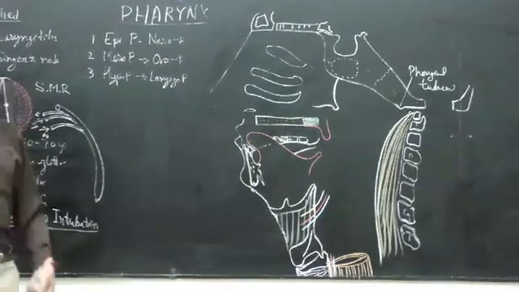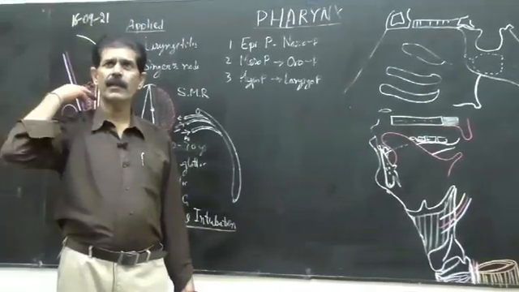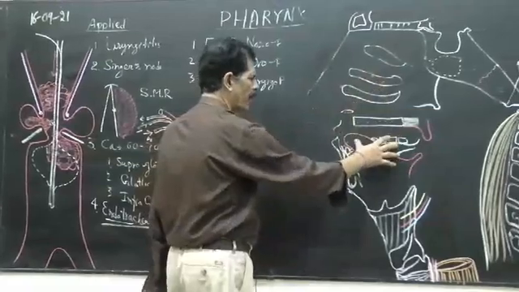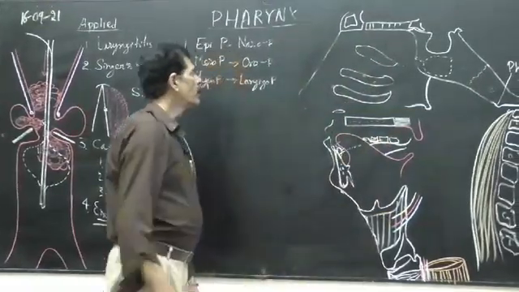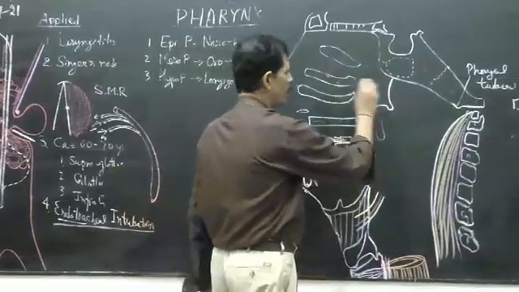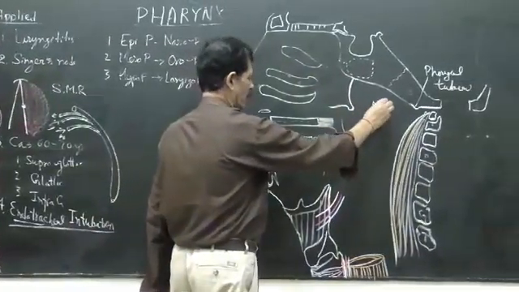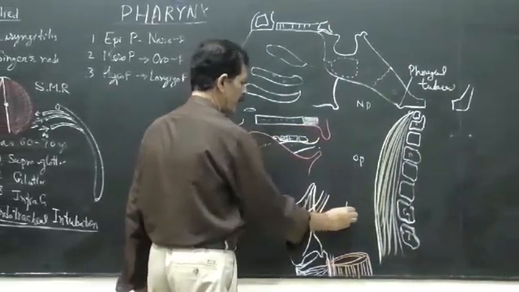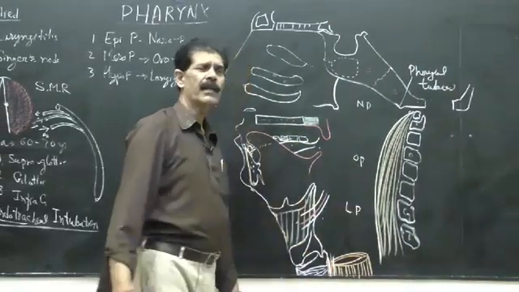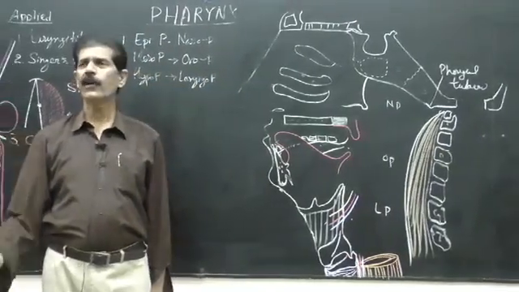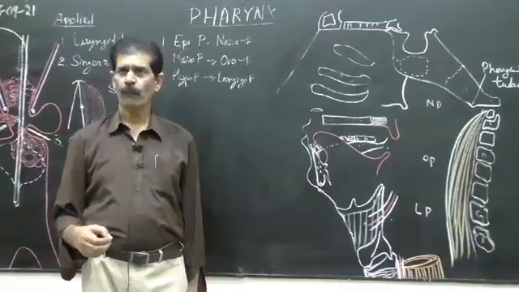So posteriorly there is a vertebra and the prevertebral muscles with the fascia, and anteriorly three cavities: nasal cavity, oral cavity, and laryngeal cavity. So three pharynges are there. So this is behind the nasal cavity, nasopharynx. Behind the oral cavity, oropharynx. Behind the larynx is the laryngopharynx, so pharynx is divided into three parts, behind the three cavities and in front of the prevertebral fascia.